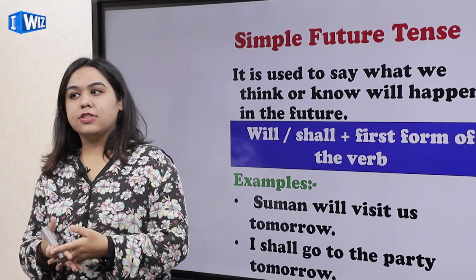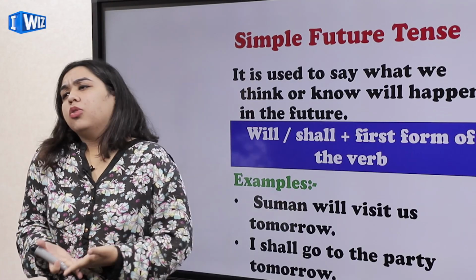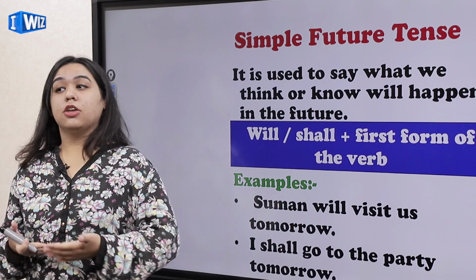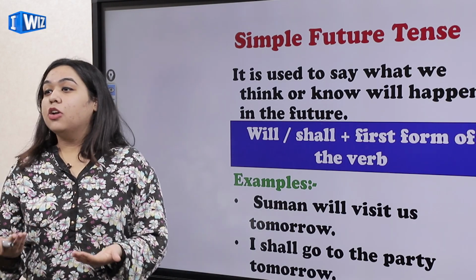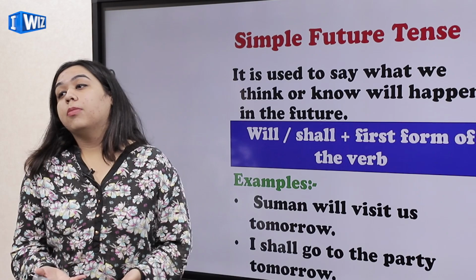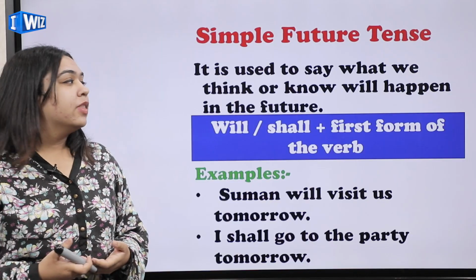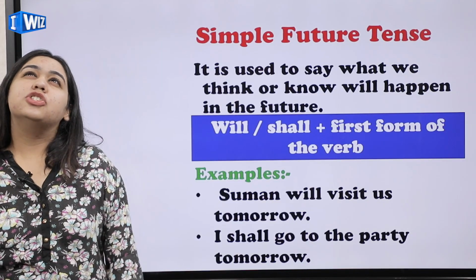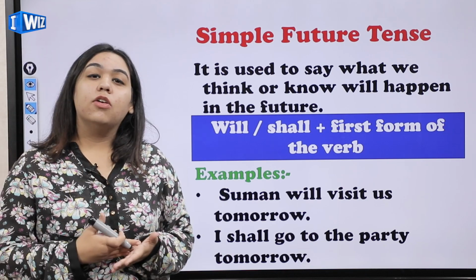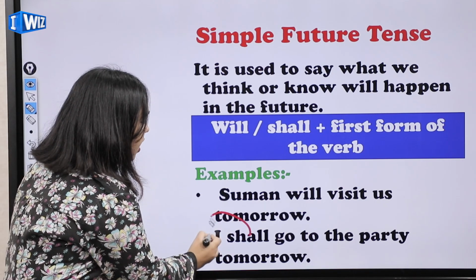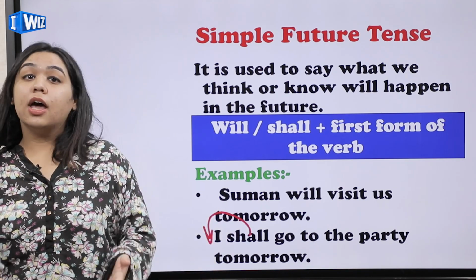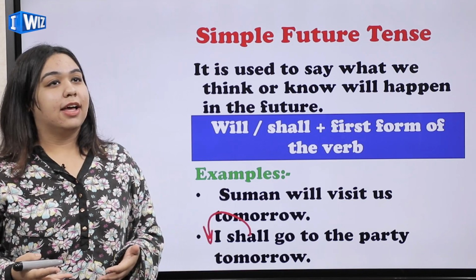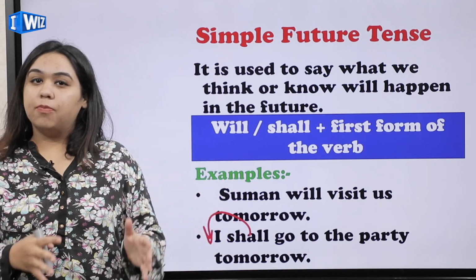Let's talk about negative sentences. For example, you don't want to go to the party, then what sentence are you going to make? Simply just add not. You will say I shall not go to the party tomorrow. Okay, and if you're confused and you're just wondering, shall I go to the party? So interrogative will again take this in the beginning and you will say shall I go to the party tomorrow, like that. So this was all about simple future tense.